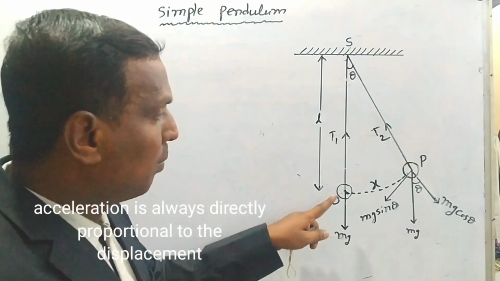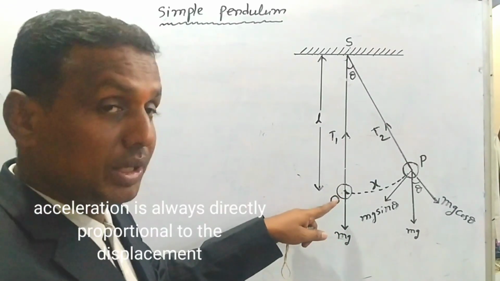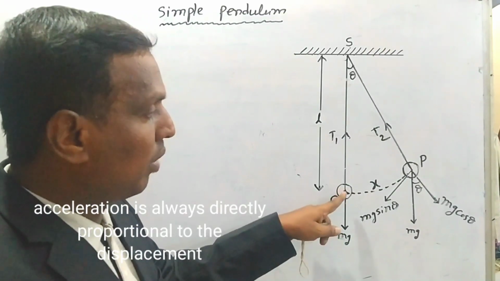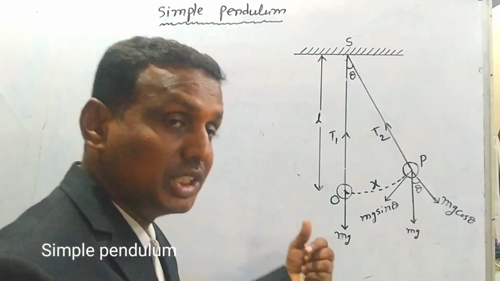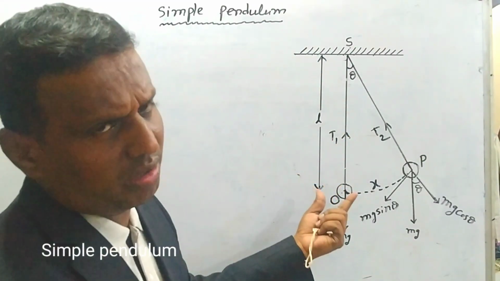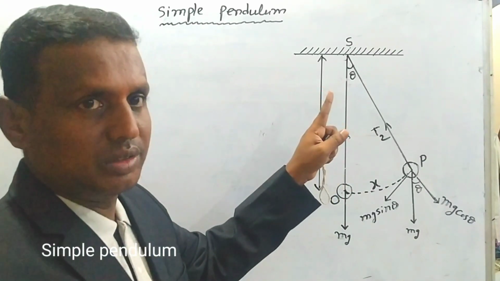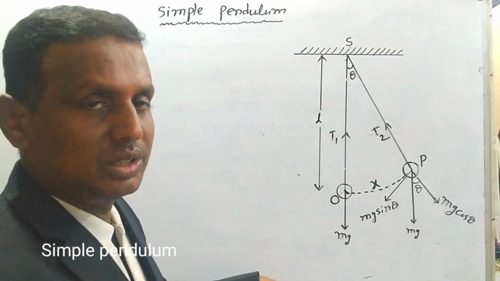When the metal bob is at the mean position, what happens? The weight of the bob, mg, acts vertically downwards, and the tension T1 acts in the upward direction in the string. We can use a string or thread, either one.